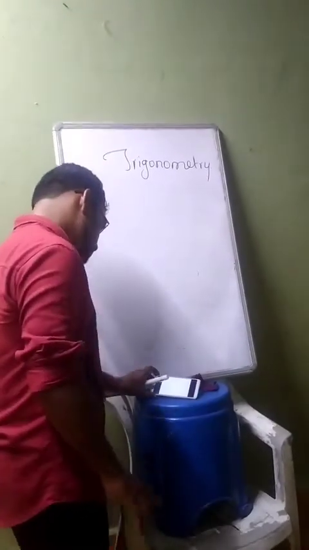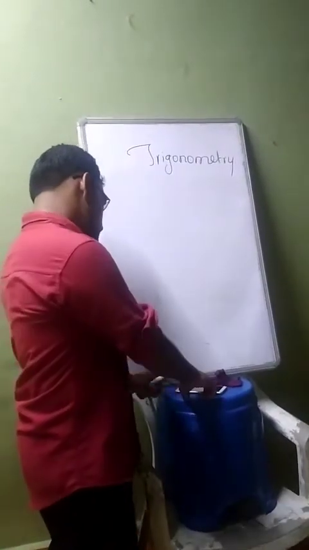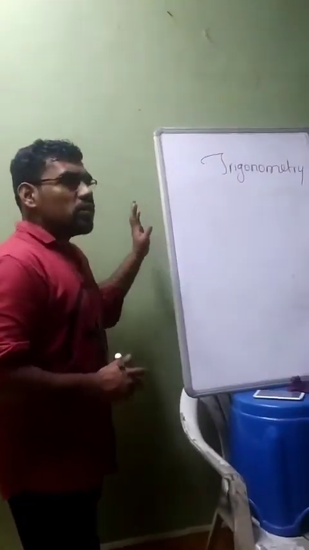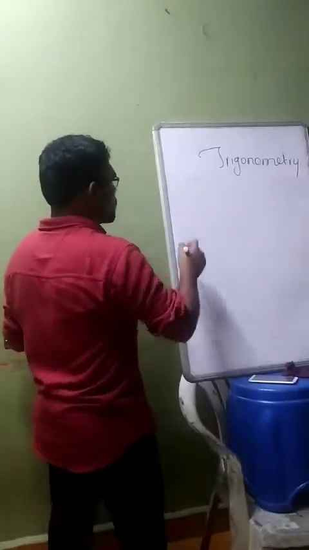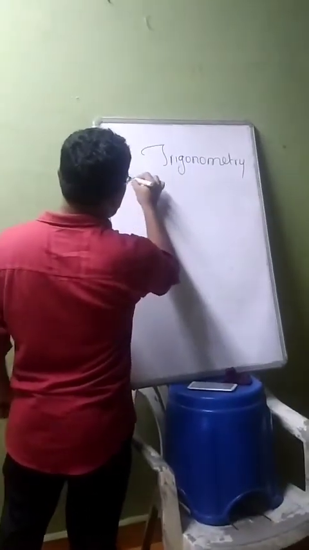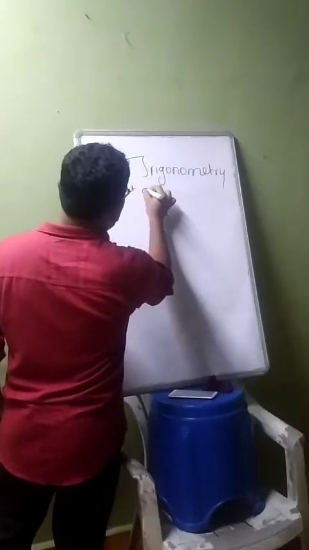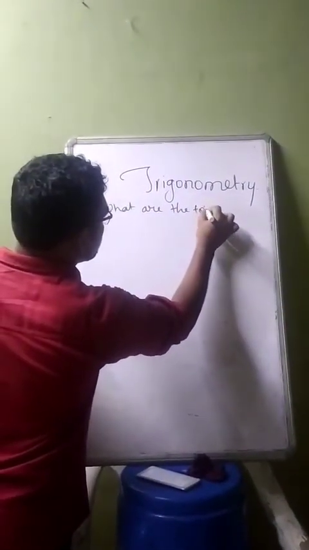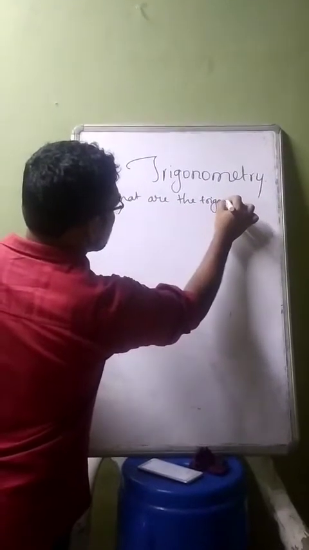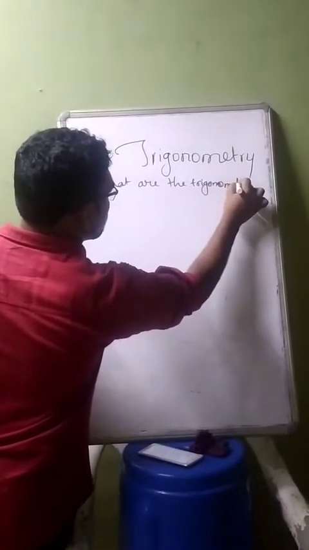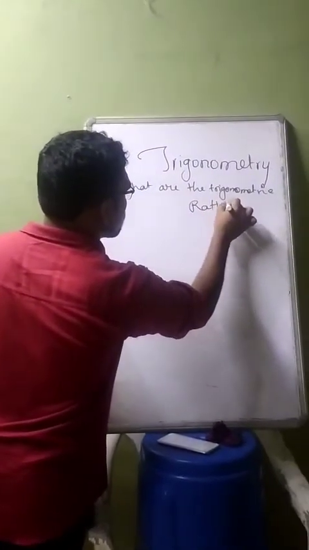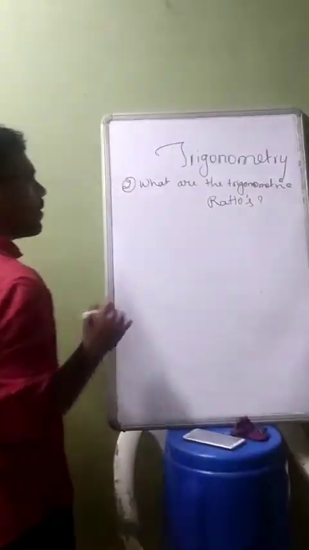So the second question: what are trigonometric ratios?